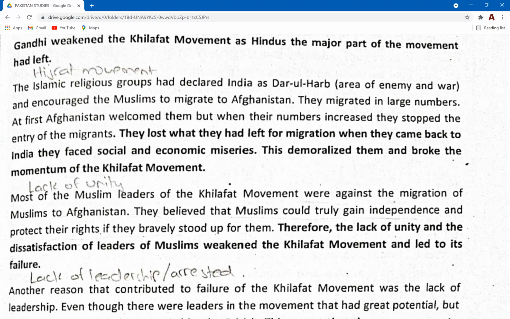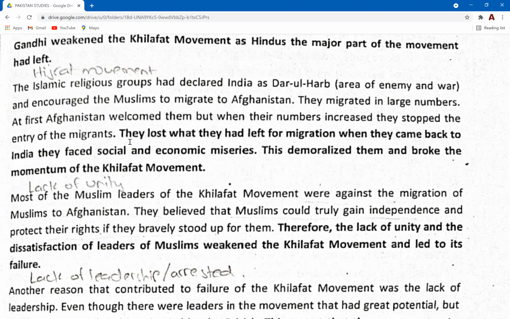And now this was another reason: the Muslims had to shape themselves up. They had to focus on more important problems, such as the social and economic crisis that they had to face right after the failed Hijrat movement. So their interests, their focus, their attention shifted from the Khilafat movement onto this. They wanted to set themselves up again. So they were demoralized, and it somehow broke the momentum of the Khilafat.